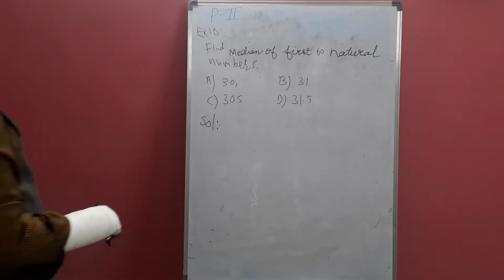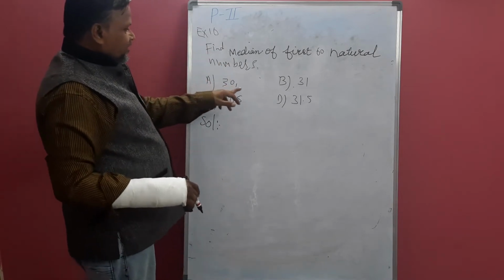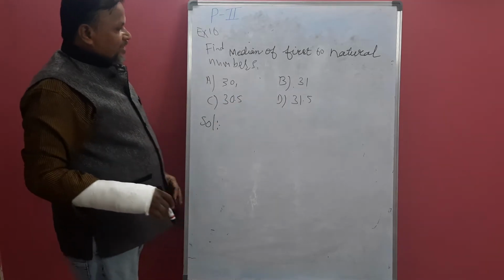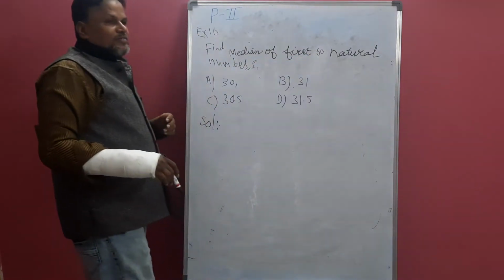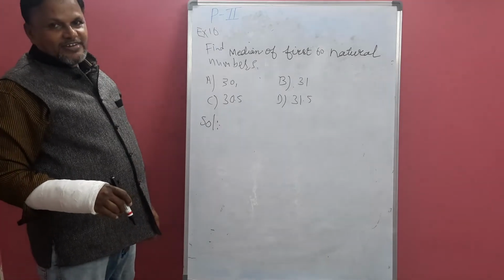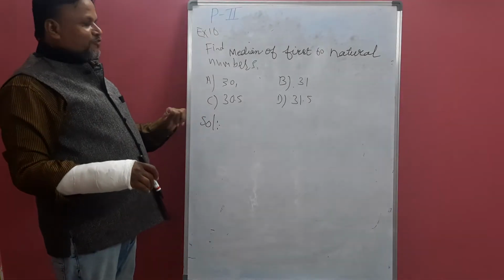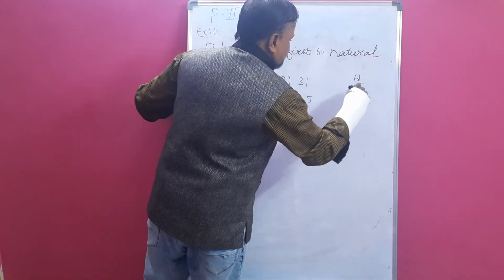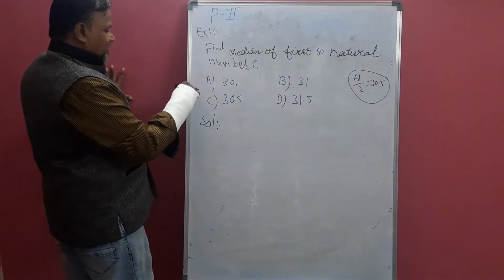Example 10: find the median of the first 60 natural numbers. Options: A 30, B 31, C 30.5, D 31.5. The answer: it's even, so take the point value and divide 60 by 2. How much is it? 30, and the next number is 31. 30 plus 31 is 61, so 61 by 2. The shortcut gives 30.5. Where is 30.5? It is C.